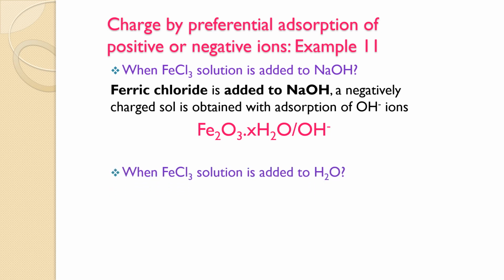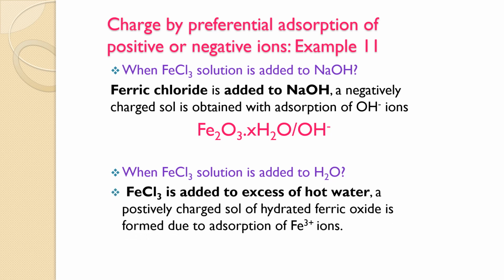But when FeCl3 solution is added to water, that is, in excess of hot water, then a positively charged sol of hydrated ferric oxide is formed due to adsorption of Fe3 positive ion.